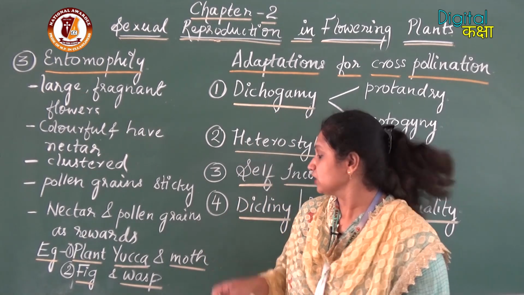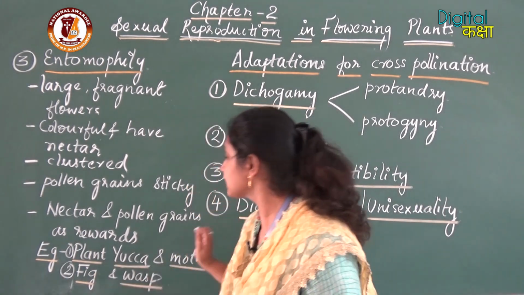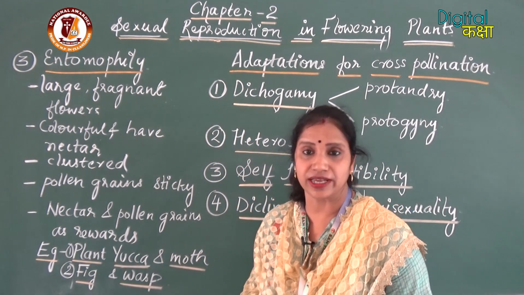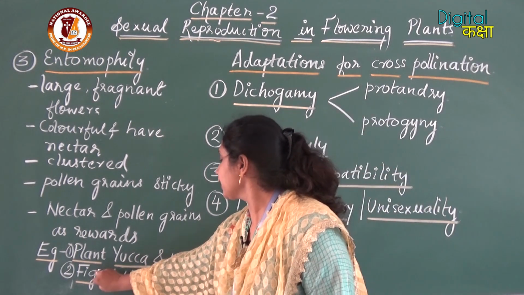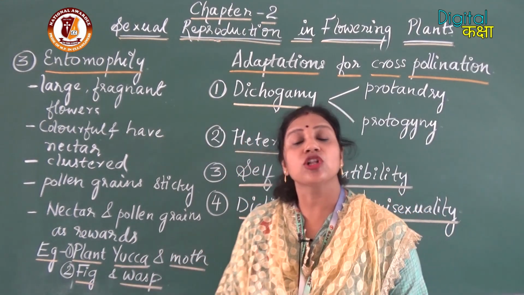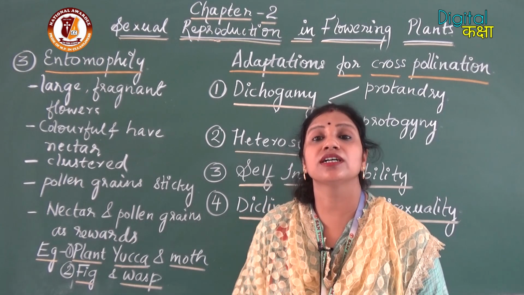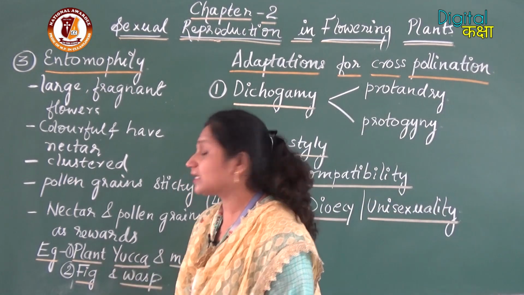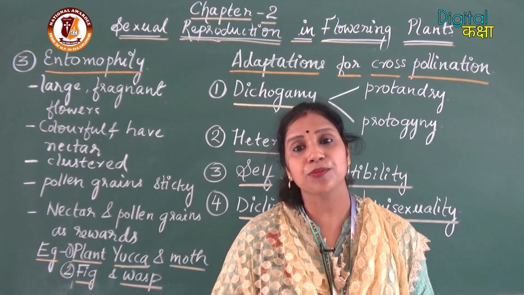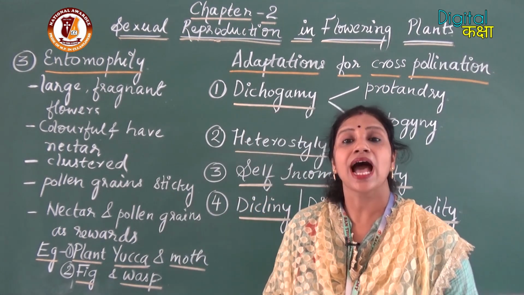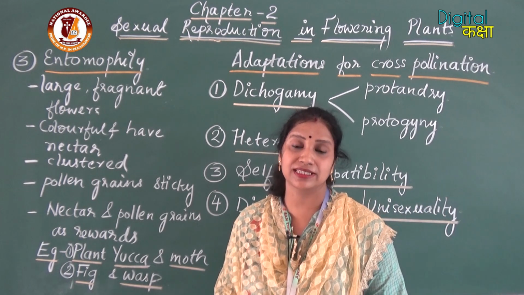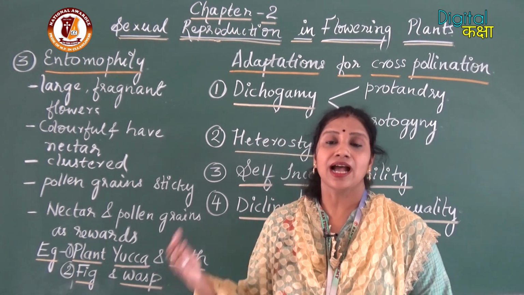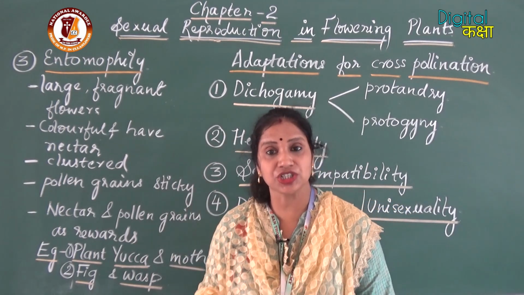Okay, so the next example is the pollination process in the fig. Here fig and wasp are also dependent on each other for completing their life cycle. This fig plant has a special type of inflorescence, that is Hypanthodium inflorescence. In this inflorescence, you know, the flowers are in three different positions.